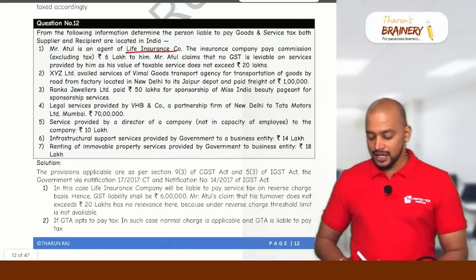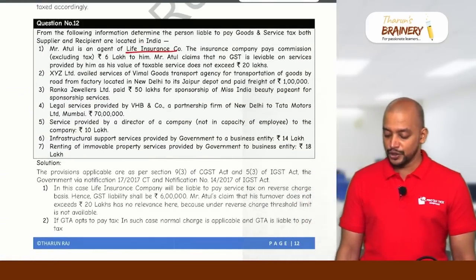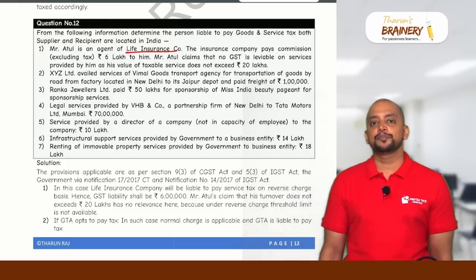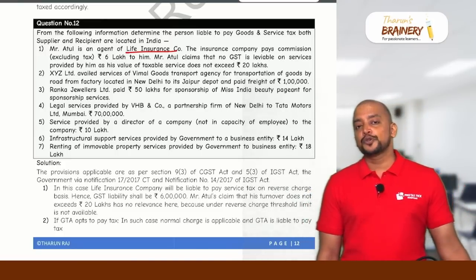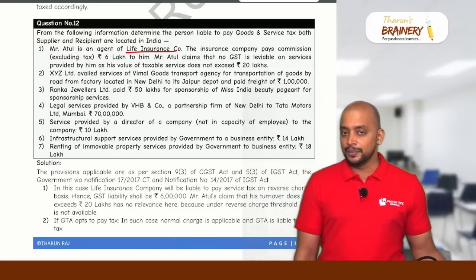Then next number 3. Ranka Jewellers Limited paid 50 lakhs for sponsorship of Miss India beauty pageant for sponsorship services. Usually sponsorship of a recognized sporting event is exempted, but this is not a recognized sporting event, so due to that reason it will be taxable.